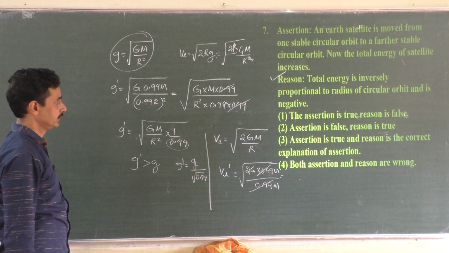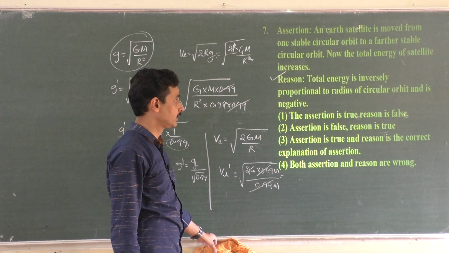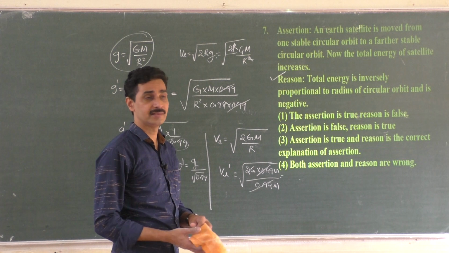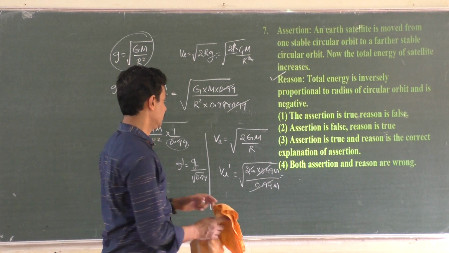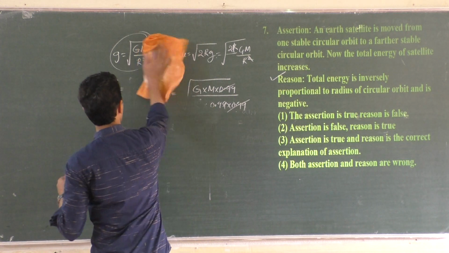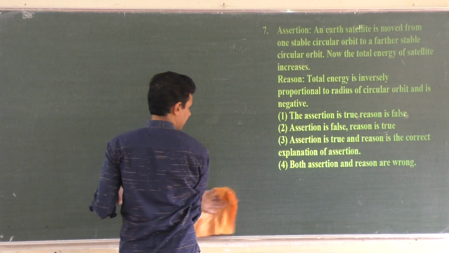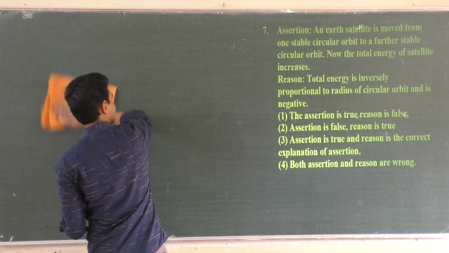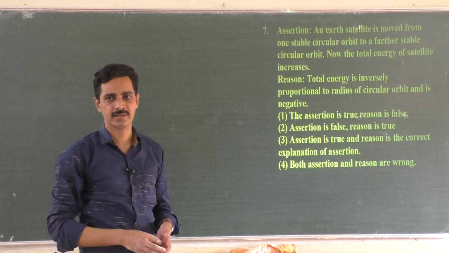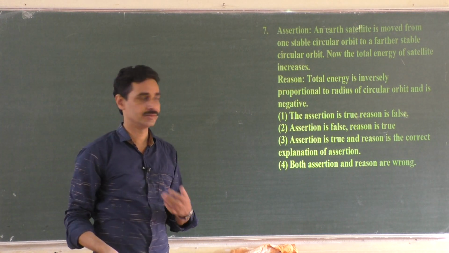Assertion: an Earth satellite is moved from one stable circular orbit to a farther stable circular orbit. Satellites moving around the Earth are very similar to electrons moving around the nucleus, because the same rule applies here also. For an electron moving around the nucleus, there is an attractive electrostatic force between the positively charged nucleus and the negatively charged electron. Whereas in gravitational force, it is obviously attractive. The satellite is attracted by the Earth, so both have negative potential energy.